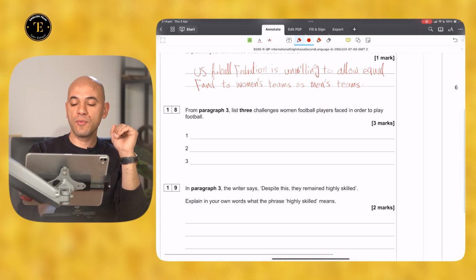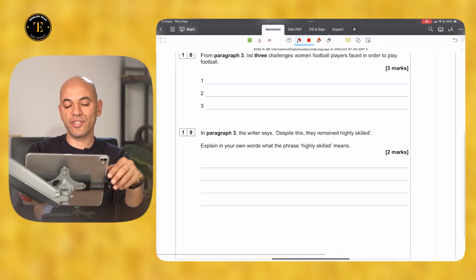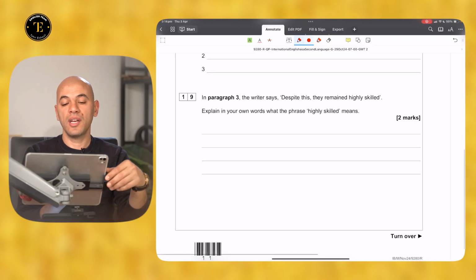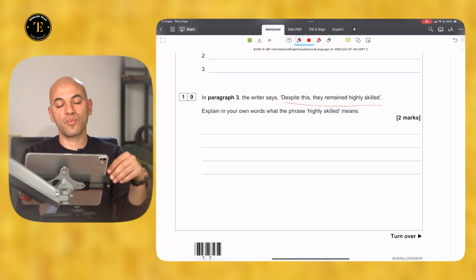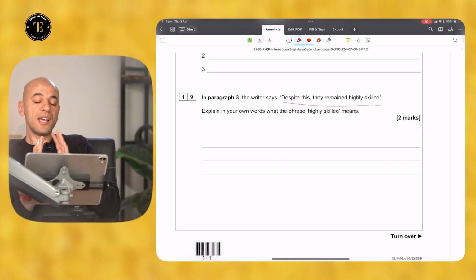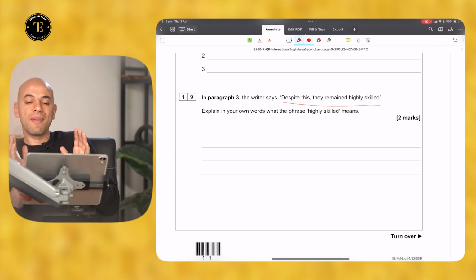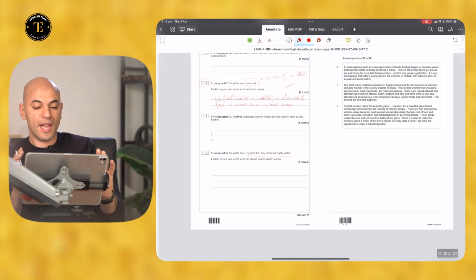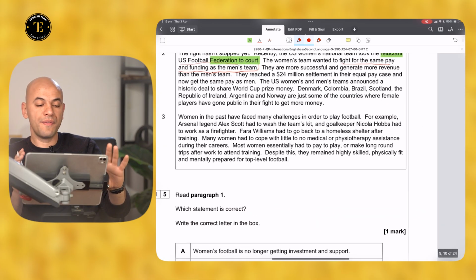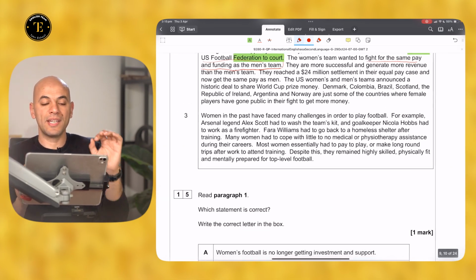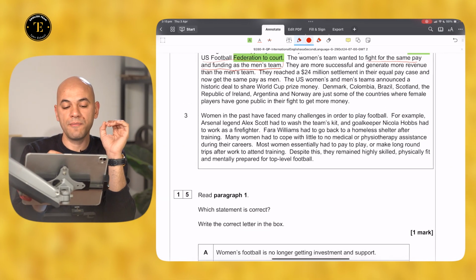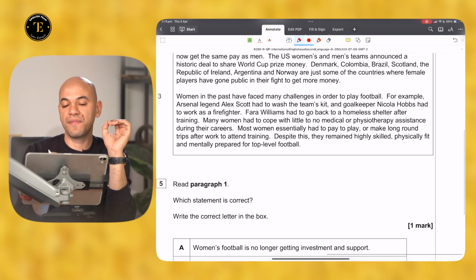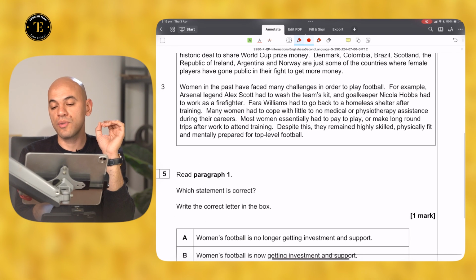Right? Now let's move to more challenging questions that can be found in a more extended phrase like this one. In paragraph 3, the writer says, despite this, they remained highly skilled. Now let's go to paragraph 3 and see where the phrase is. We can simply recognize this phrase here. Women in the past have faced many challenges in order to play football.